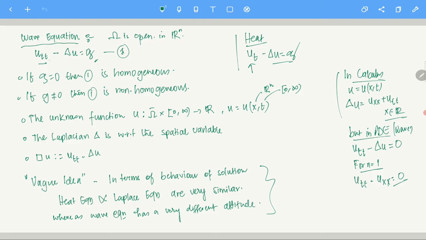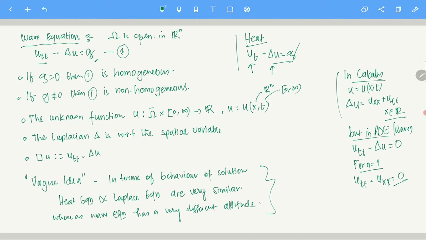The thing is u_tt plus u_xx, so u_xx plus u_yy equals some function. The higher order term is u_xx plus u_yy. Here also in heat, the higher order term is u_xx plus u_yy. Of course, there are lower order terms like u_t, but the higher order terms are this. So heat, wave, and Laplace equation have the same sort of higher order terms, so the behavior is kind of the same.